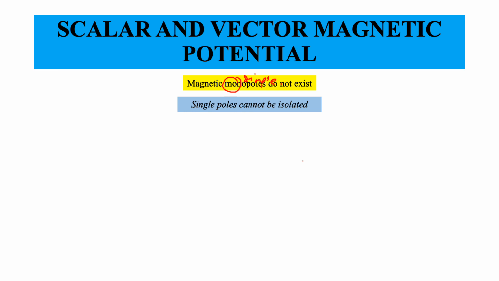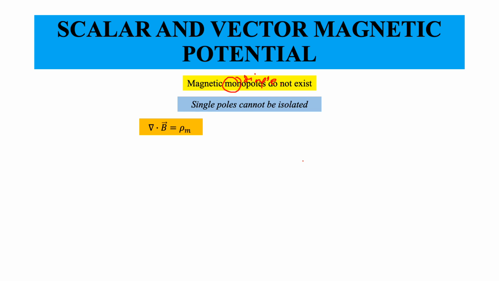So far we have not found any case where we have a magnetic charge density rho m. If there was any magnetic charge density in the universe, then the magnetic Gauss law would actually need to be modified.